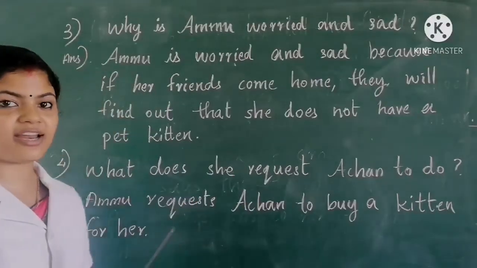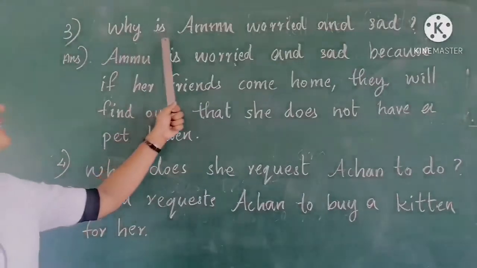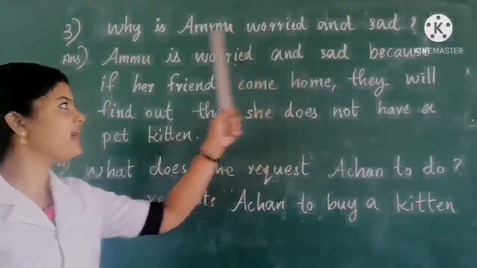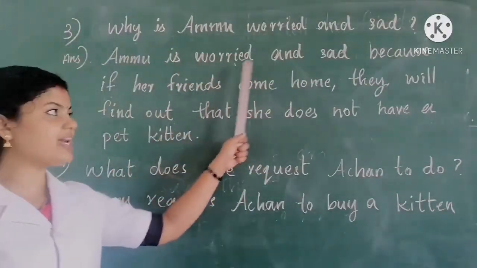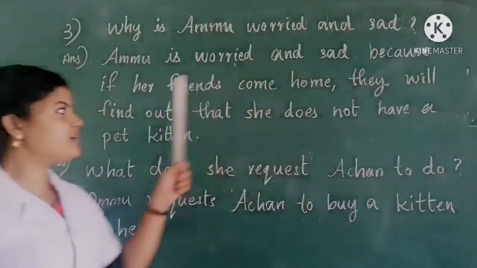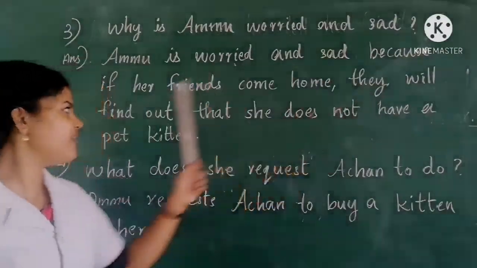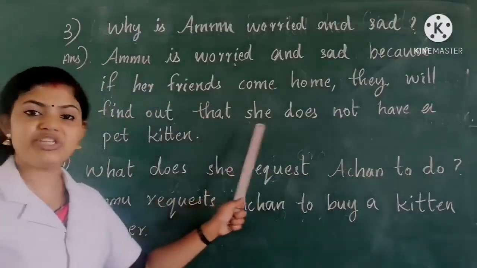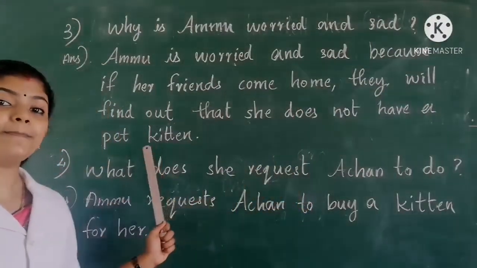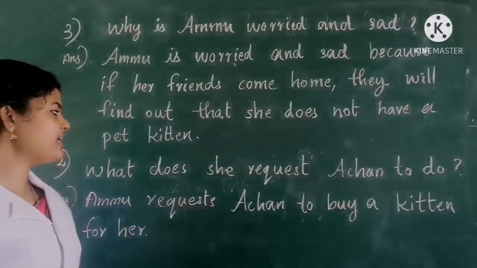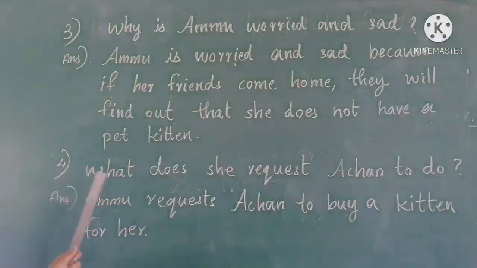So, I'll read the question and answer once more. Why is Ammu worried and sad? Ammu is worried and sad because if her friends come home, they will find out that she does not have a pet kitten.